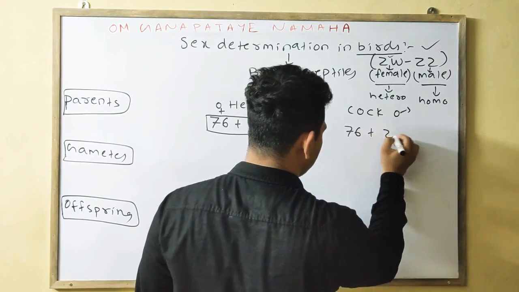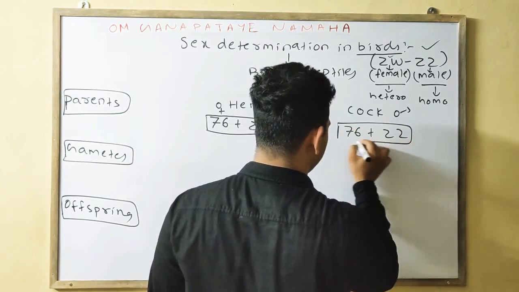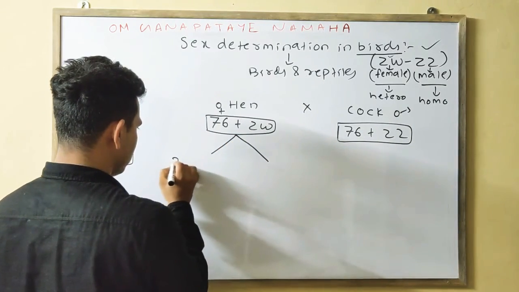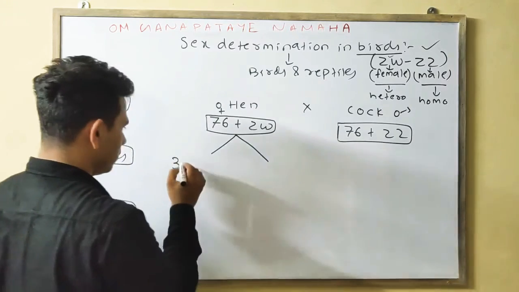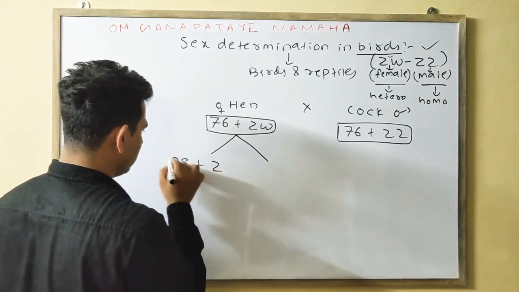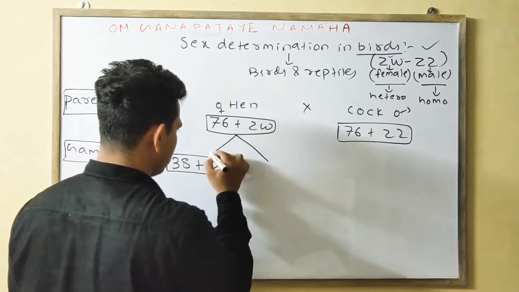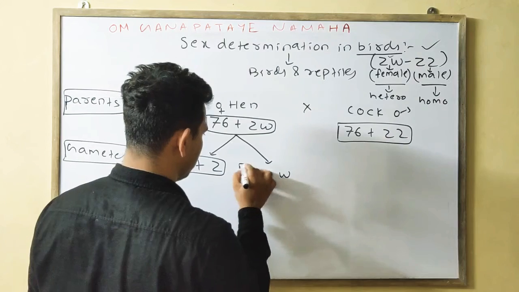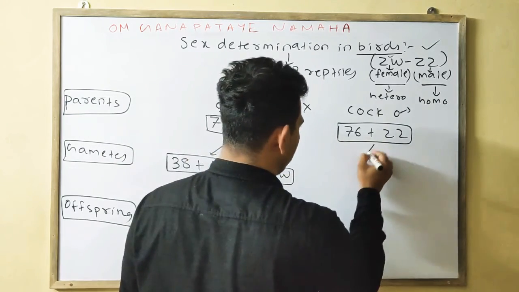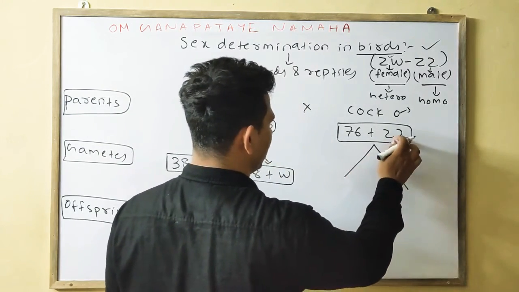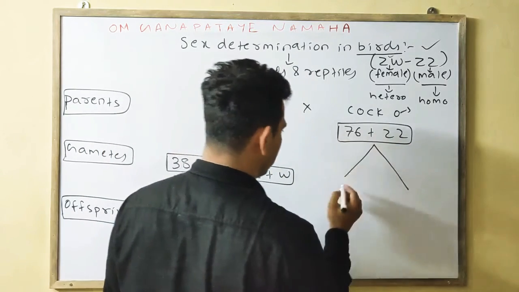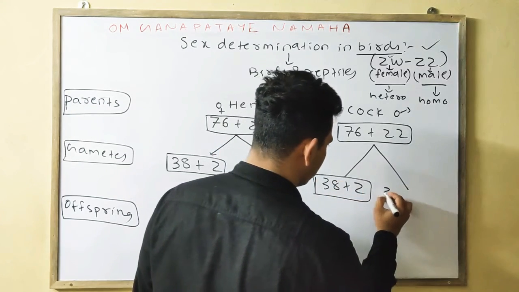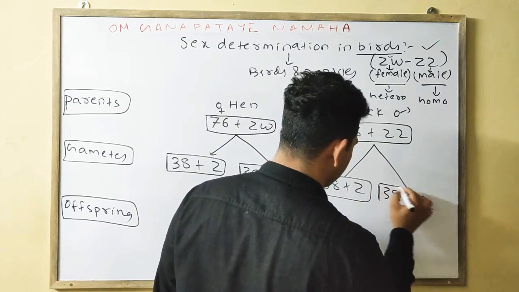Okay, gametes will be formed. Half of 76 is 38, so 38 plus Z and 38 plus W. Accordingly, this one is Z and ZW, this one is your 38 plus Z, and this one is your 38 plus Z.